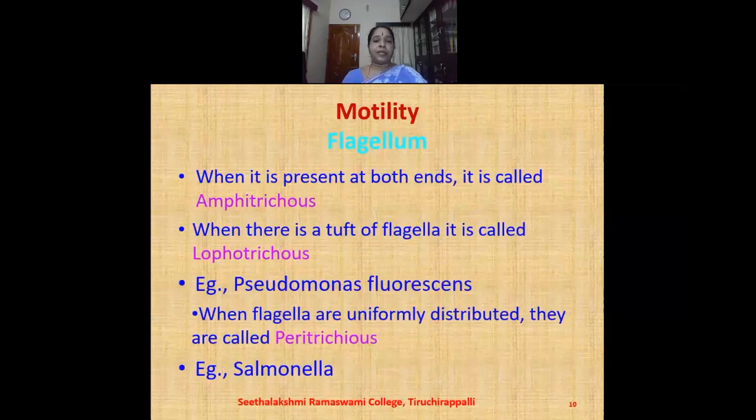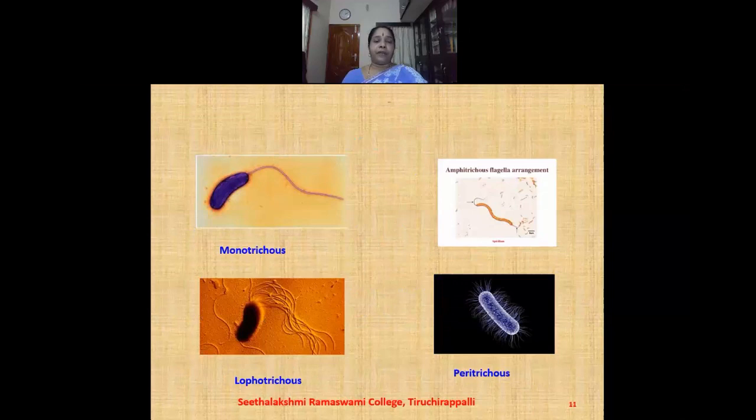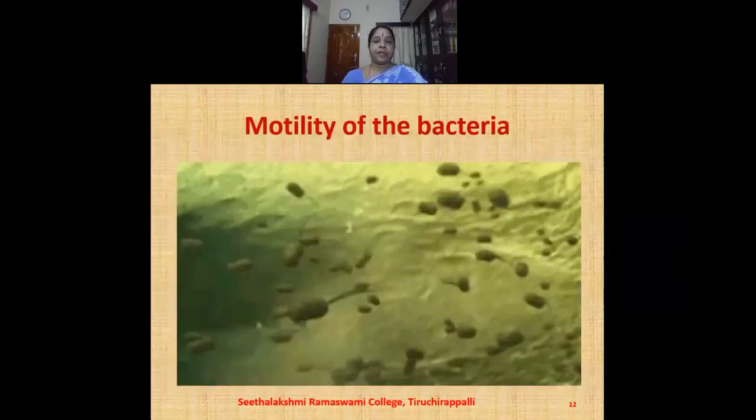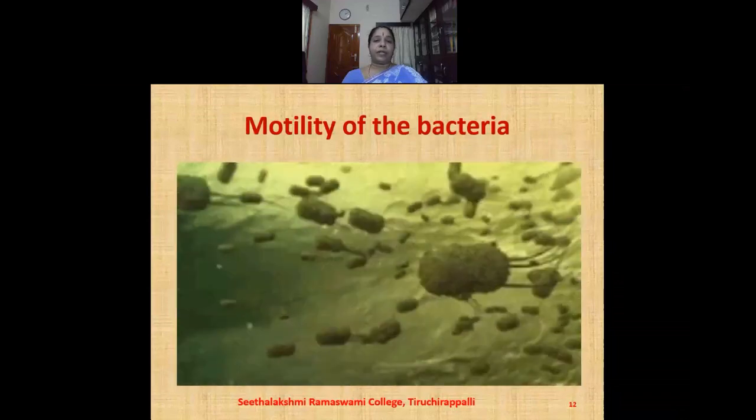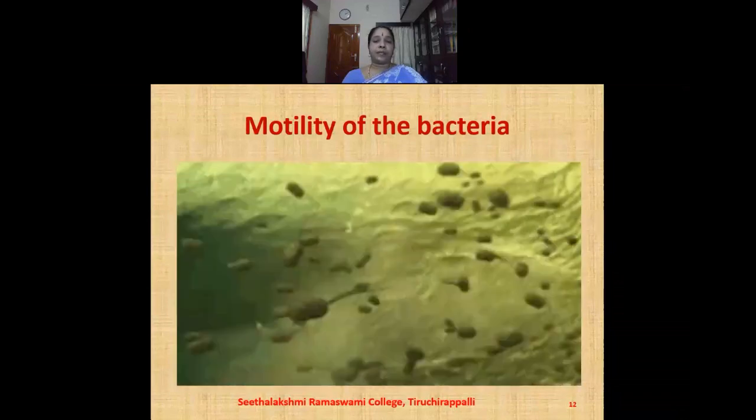When it is present at both the ends, it is called as amphitrichous. When there is a tuft of flagella, it is called as lophotrichous. Example, Pseudomonas fluorescens. If the flagella are uniformly distributed, they are called as peritrichous. Example, Salmonella. We can find the different types of flagella: monotrichous, amphitrichous, lophotrichous, and the peritrichous flagella in these images. This shows the electron microscopic view of the bacterial movement.